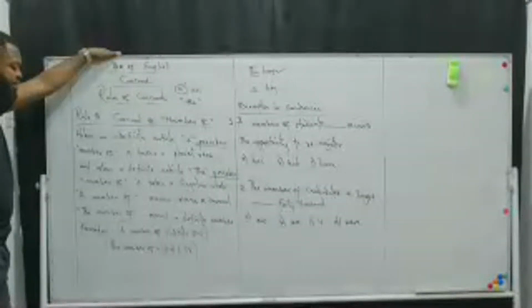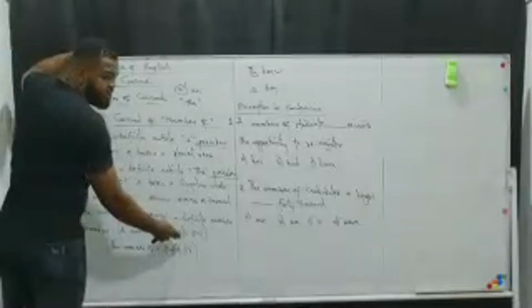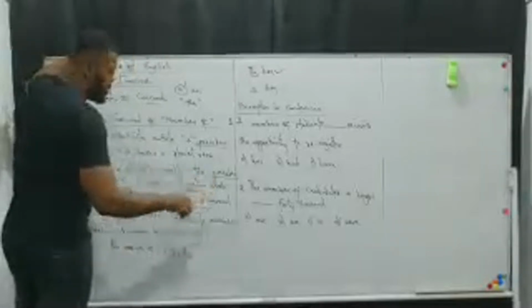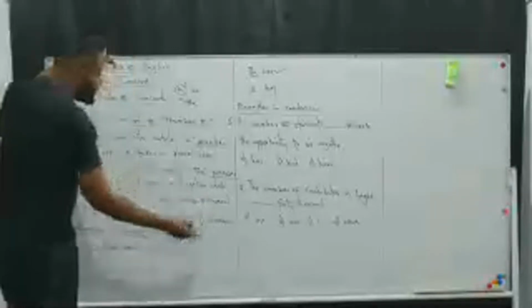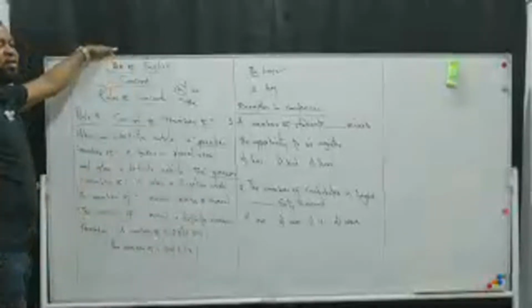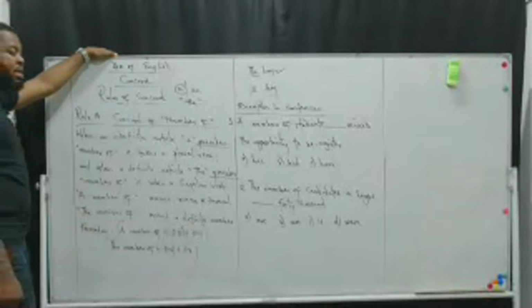A plural noun, then after a plural noun, you have a plural verb. Okay, don't worry. You're still right. You can ignore the plural noun. A plural verb, like you said. Okay, have. You're correct. That's right.